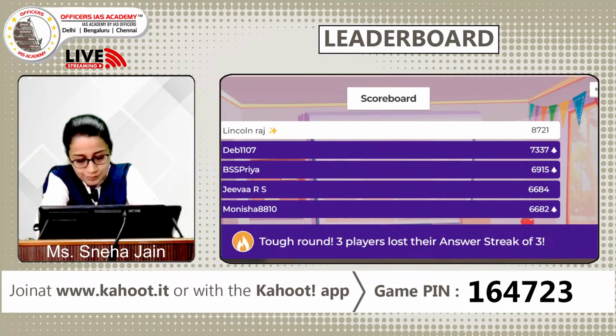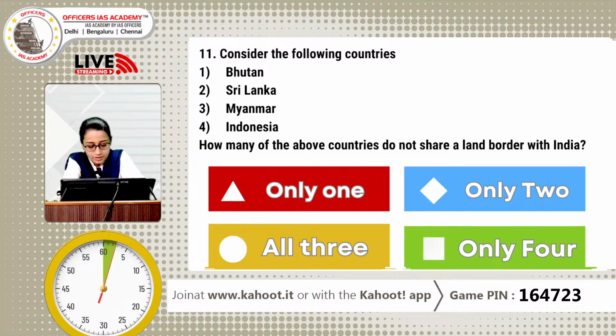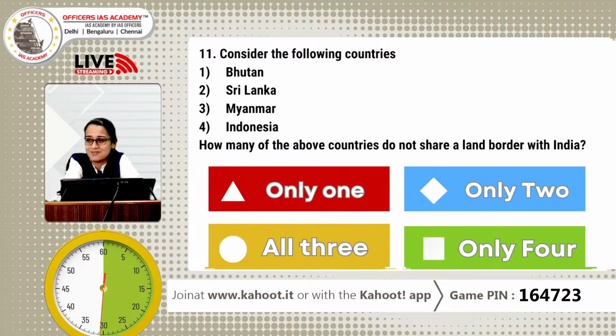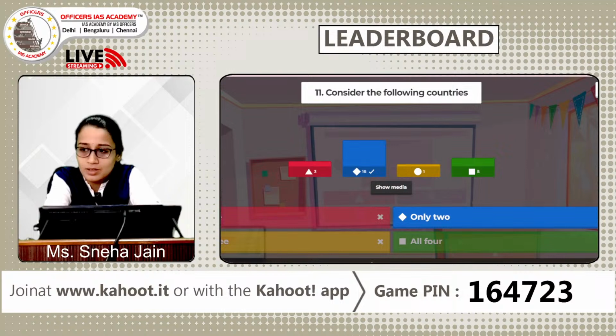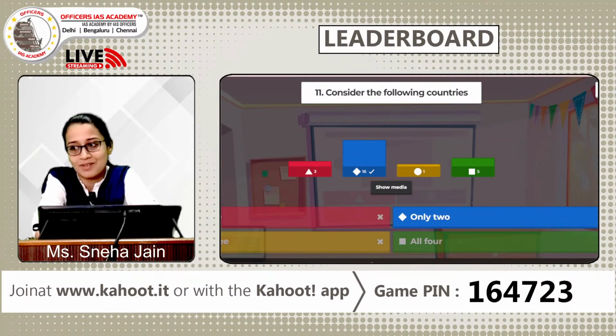Looking at the next question from geography. Consider the following countries: Bhutan, Sri Lanka, Myanmar and Indonesia. How many countries do not share a land border with India? A, only 1, B, only 2, C, only 3 and D, all the 4. This is a very easy question. Yes, still people are thinking, are you looking for your geography map book? So next time I think many of you will plan to have your geography map book aside so you could mark the question without any doubt. All right, we just have 3 seconds to finish. So, okay, almost more than 50% have got this question right.